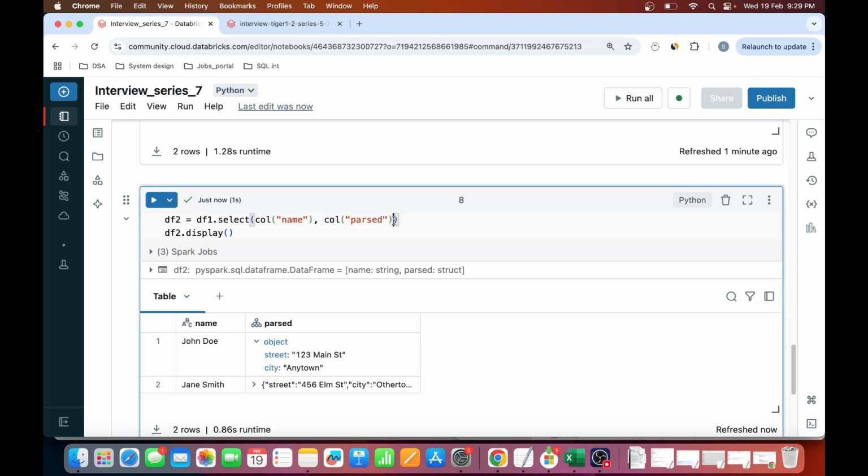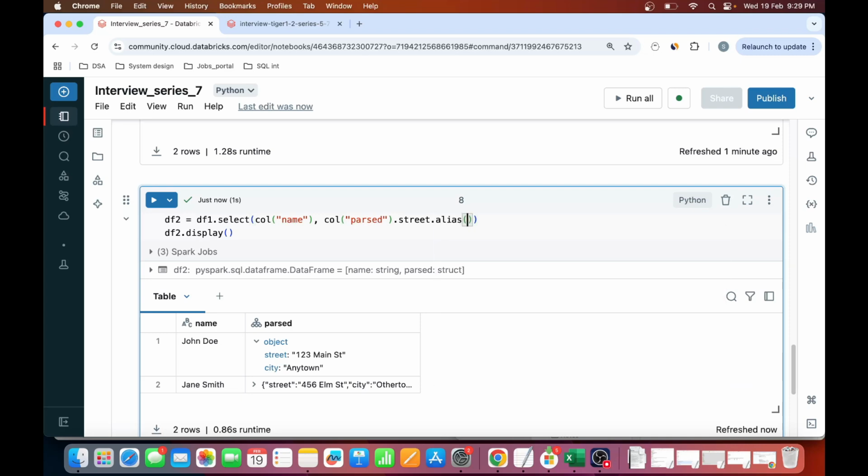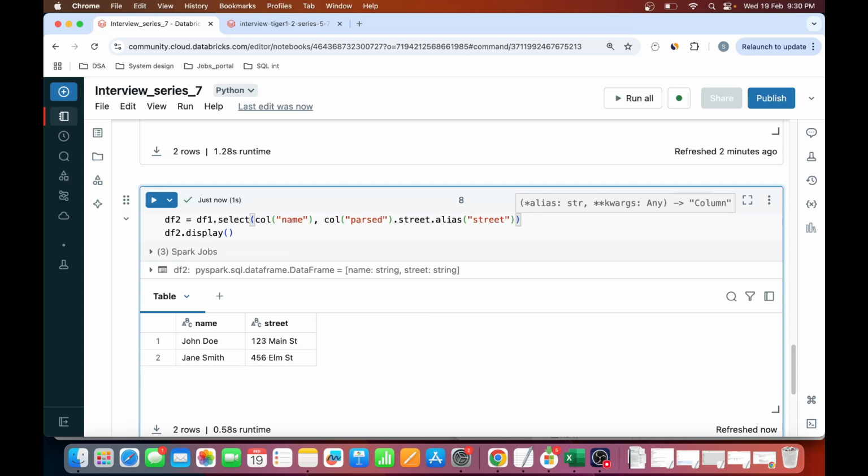So how will I do it? From this column past, I will do a dot street. In this past, I will be getting the street. Okay, let me alias this as the column street. If I run this, you will see it has created one more column called street.